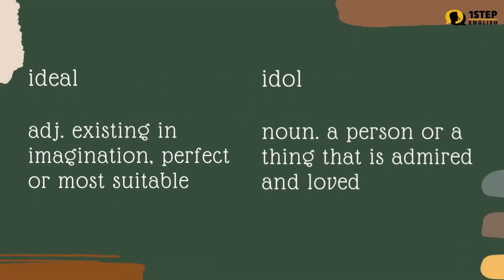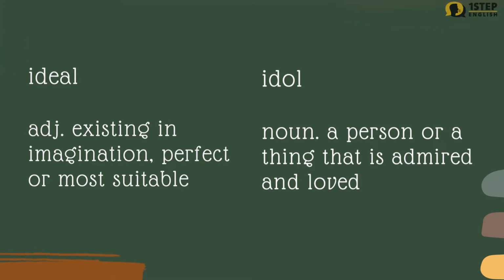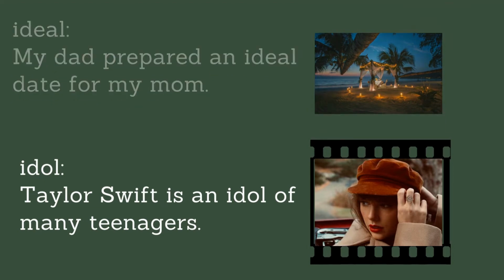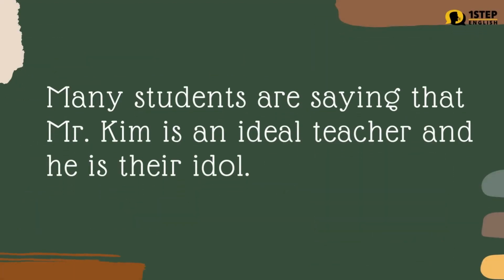Ideal versus idol. Ideal. Adjective. Existing in imagination, perfect or most suitable. Idol. Noun. A person or a thing that is admired and loved. Examples. Ideal: my dad prepared an ideal date for my mom. Idol: Taylor Swift is an idol of many teenagers. Let us use the words together. Many students are saying that Mr. Kim is an ideal teacher and he is their idol.